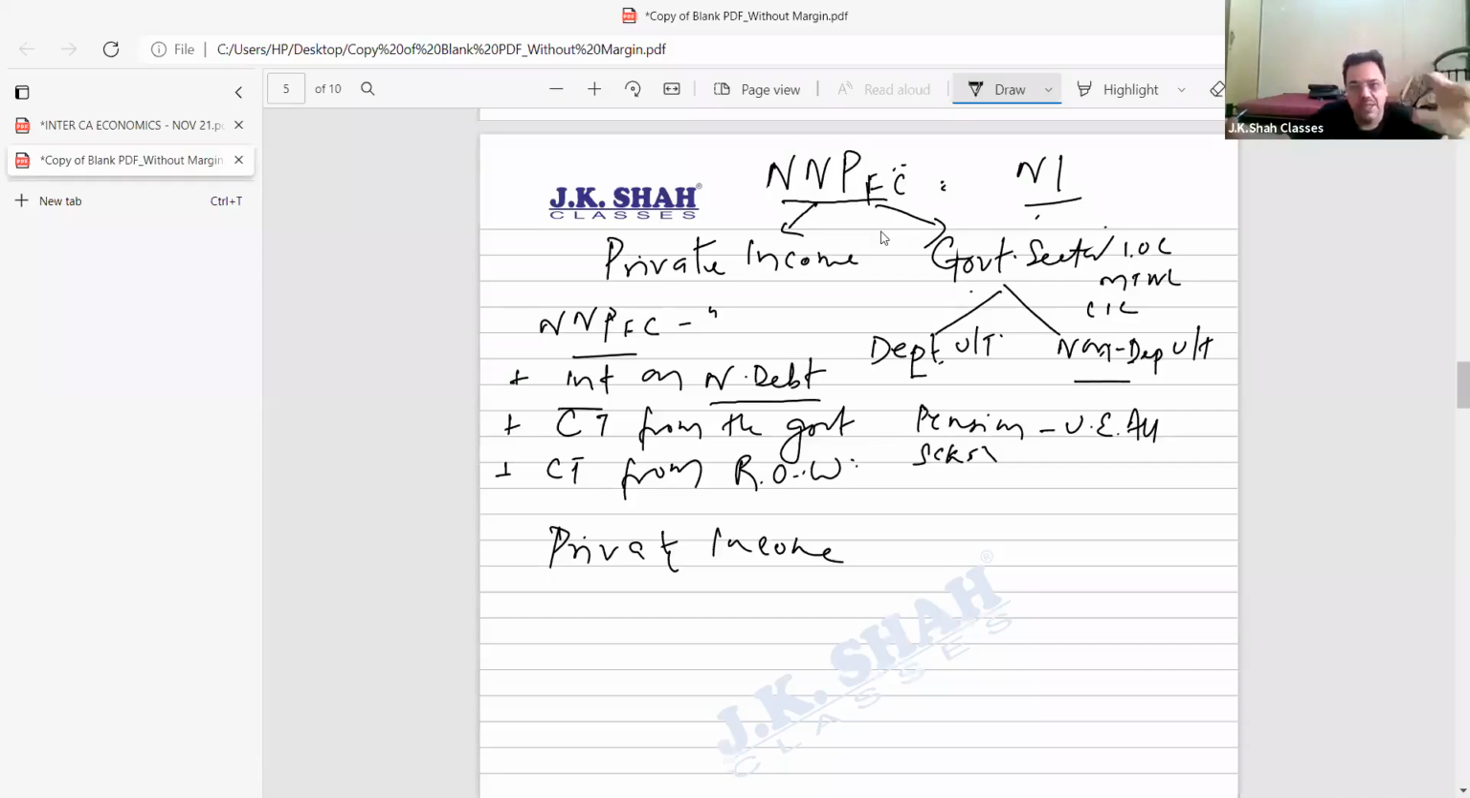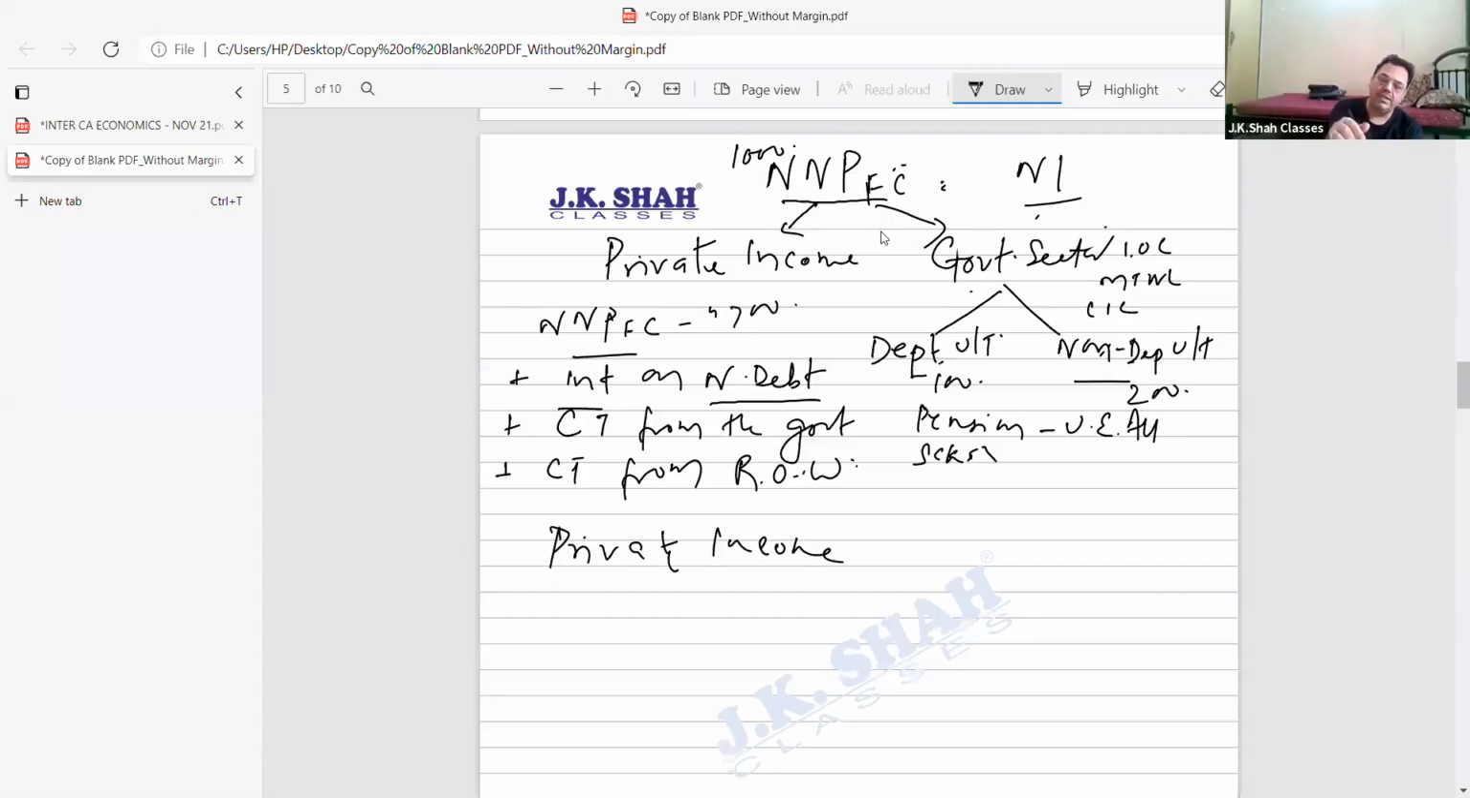And from personal income, we'll deduct a few things. Then we'll get personal disposable income. But for that, wait, it's too early. I'll give you a simple example. Take this case. Suppose NNP at factor cost is 1,000 rupees. Now, out of the departmental undertaking, students, is making, let us say, 100. Non-departmental is making 200. So, bacha, private income accruing is what? Come on, 700.